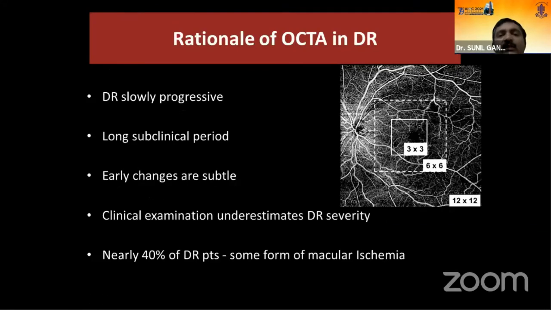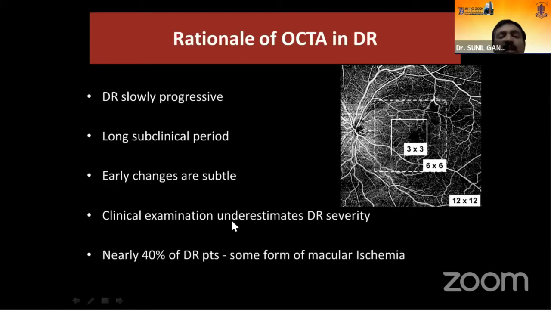So what's the rationale of using OCTA in diabetic retinopathy? As we know, diabetic retinopathy is a slowly progressive disease. It has got a long subclinical course, so it tends to develop clinical signs very late. Early changes are very subtle, so imaging carries a very high relevance in these diabetic patients to pick up the lesions.